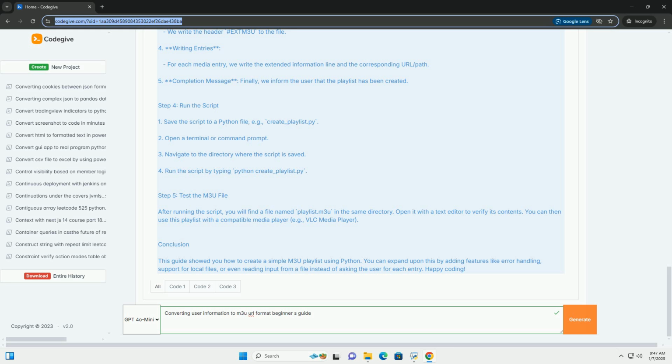Conclusion. This guide showed you how to create a simple m3u playlist using Python. You can expand upon this by adding features like error handling, support for local files, or even reading input from a file instead of asking the user for each entry.